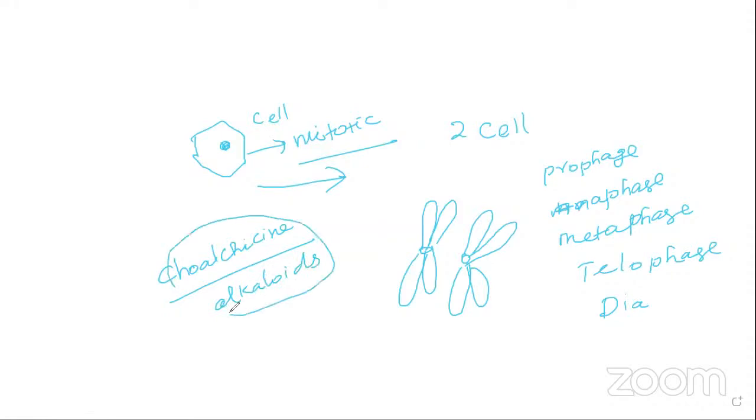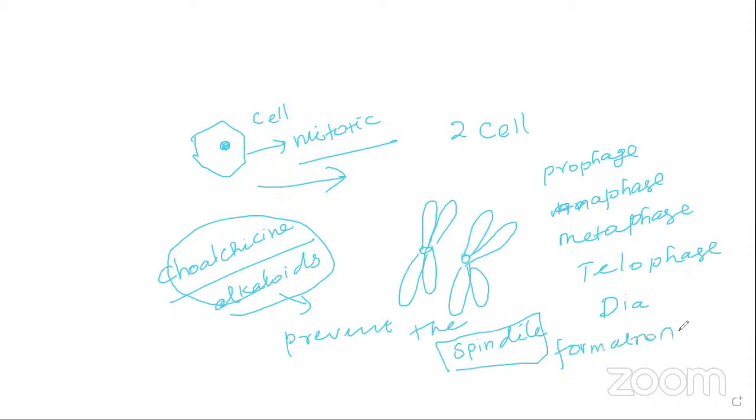The alkaloid, what it does, just imagine, it prevents spindle formation. You know about that. Suppose a single cell is converted into two cells by the process called mitotic division, isn't it? During this division, the chromosome is also divided, and the cytoplasm also divides. Cytokinesis and karyokinesis take place, isn't it, my dear? How will it be divided? With the help of the spindle fiber.